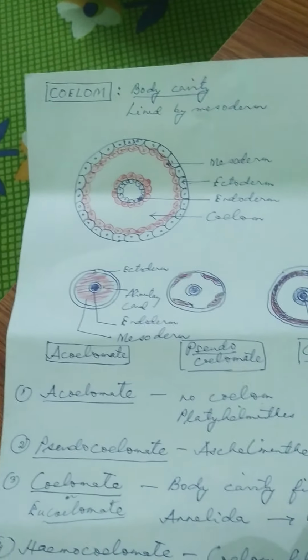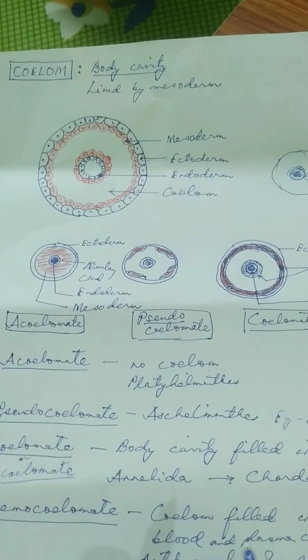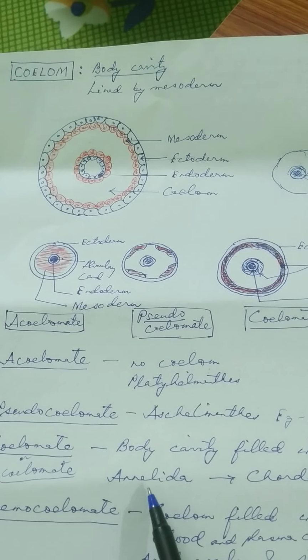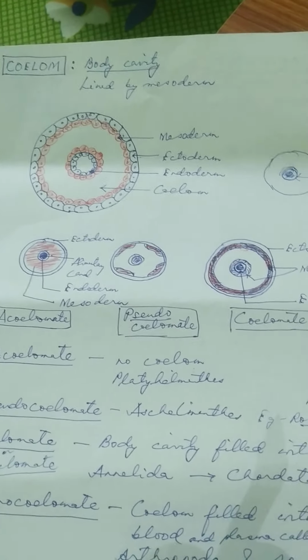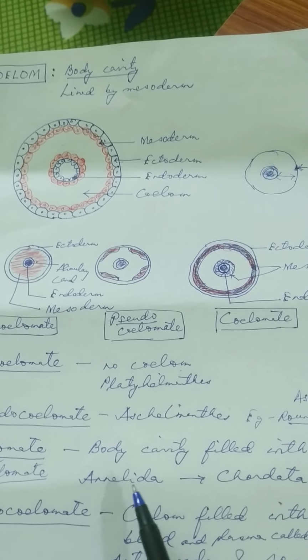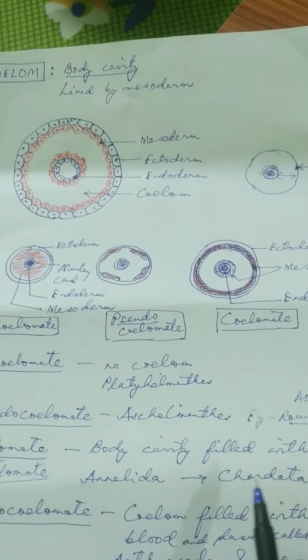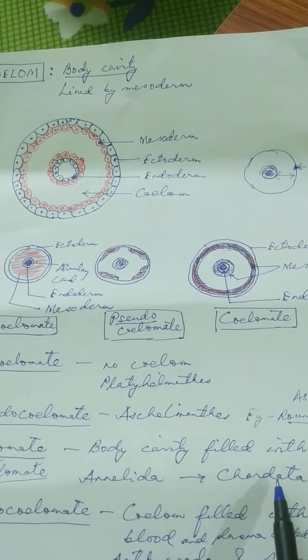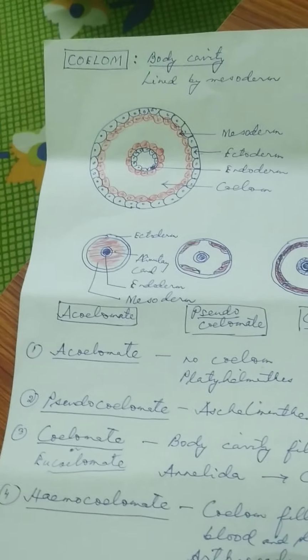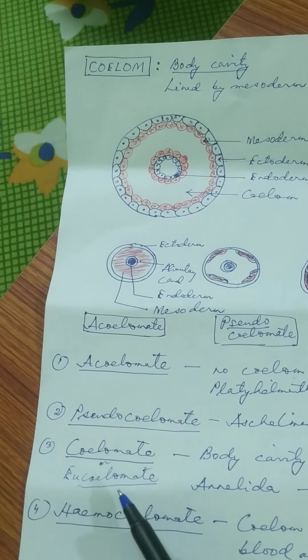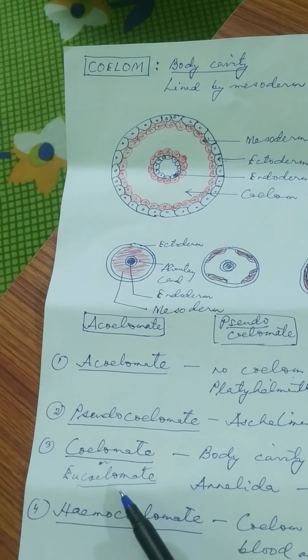Annelida, Arthropoda, Mollusca, Echinodermata, Hemichordata and Chordata. All these animals have true coelom, so they are called coelomate animals or eucoelomate animals.